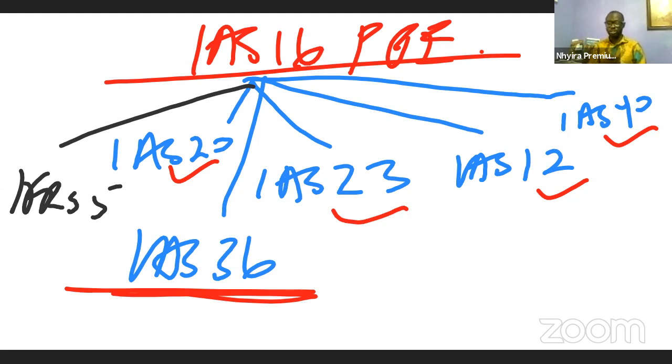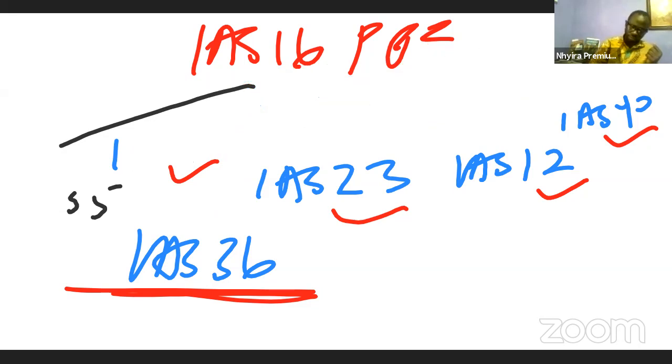So when you are dealing with IAS 16, you don't just go on as a lone lion, you must go in a group, because all of these accounting standards are closely related to IAS 16, property, plant, and equipment. So let's get into it.